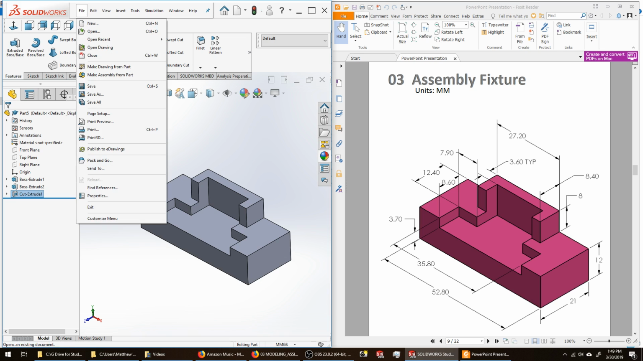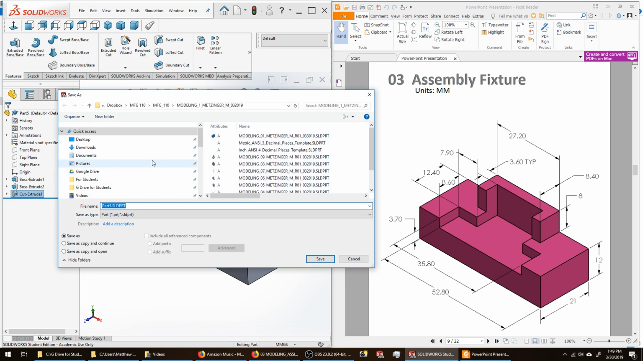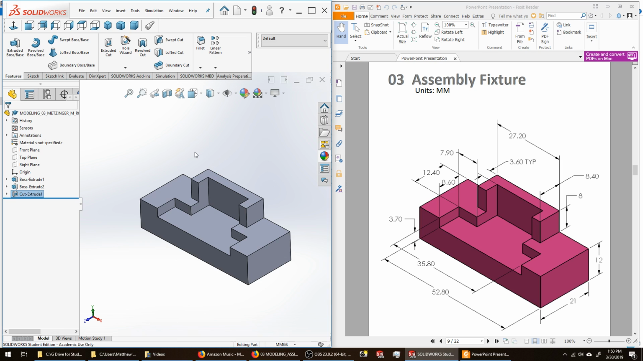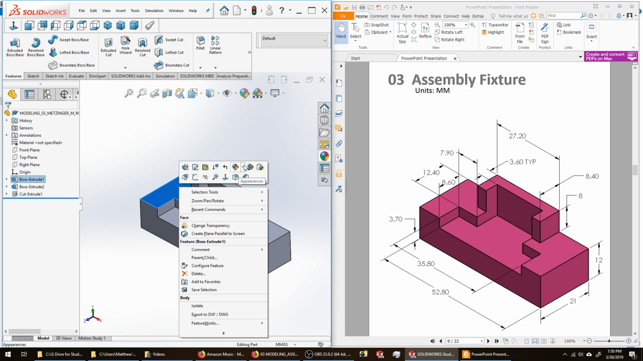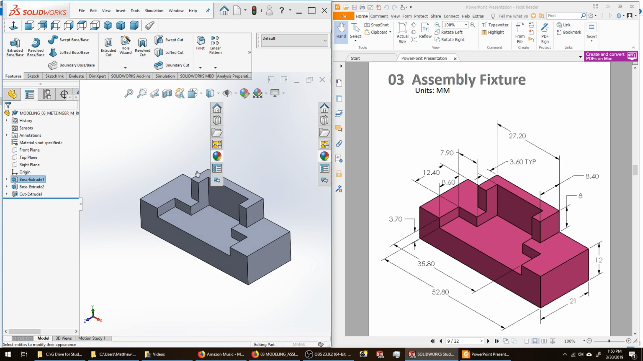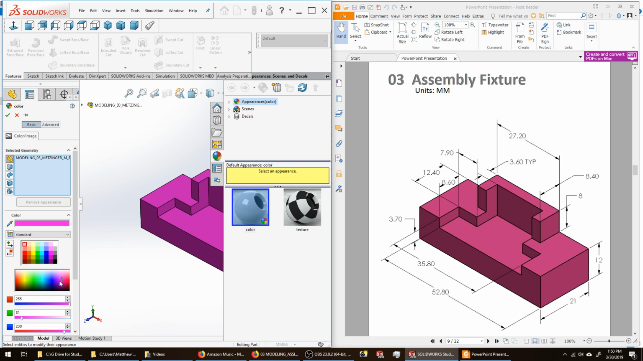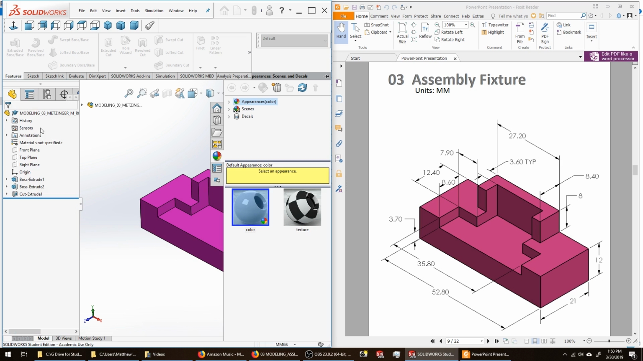I'm going to go File, Save As. I'm going to inherit the name from something else, and this is Model 3. So Modeling 3, Metzinger M, Rev 1, 0330, 2019. Save that file. Going to hover over the part, right mouse click, go to my Appearances pull down, go to Modeling, and make it look something like what's in the drawing.